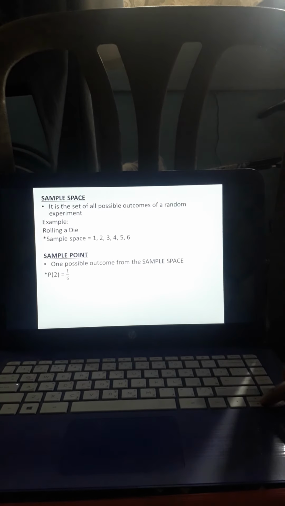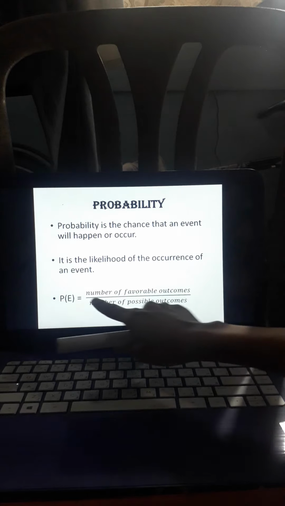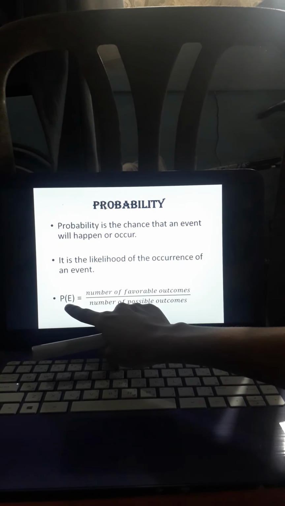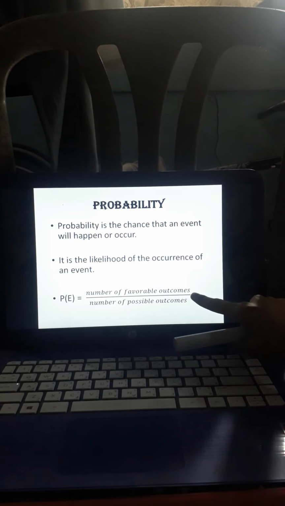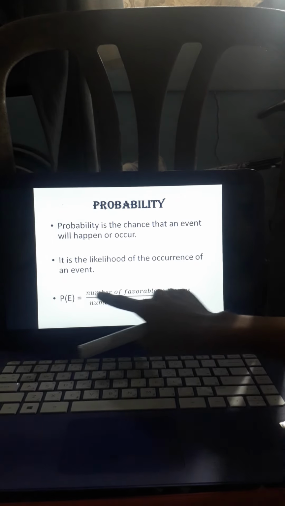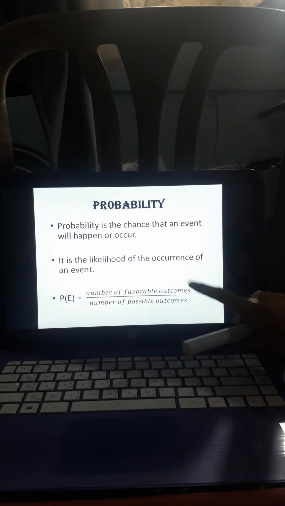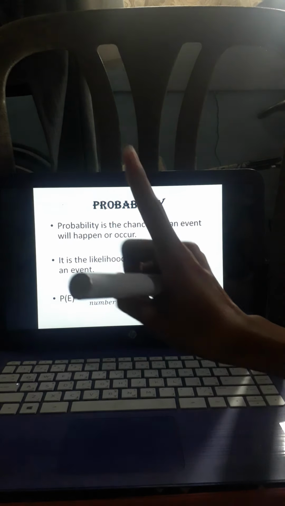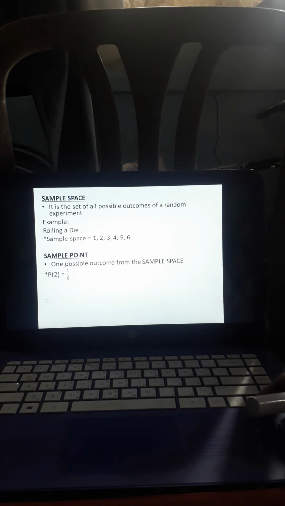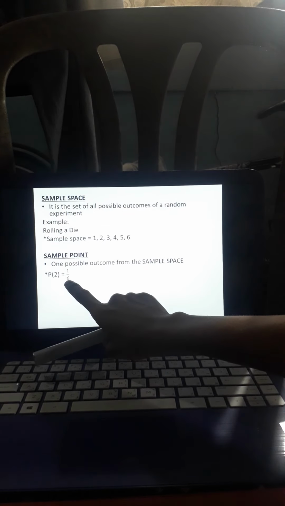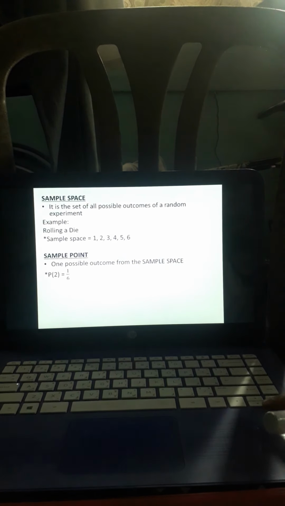Kaya yung kanina pong formula natin, probability of an event equals the number of favorable outcomes. Eto, what is the probability of 2? Yung 2, isa lang, kaya po yung numerator natin ay 1. And then, we have 6, dahil 6 po yung faces sa isang die. So, we have the probability of getting 2 equals 1 over 6.